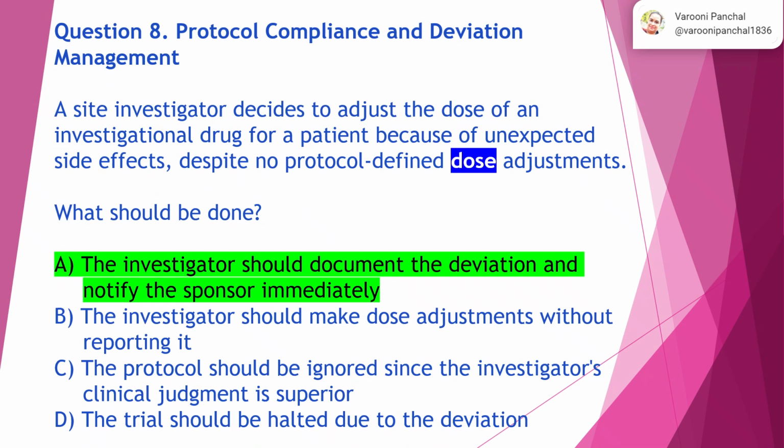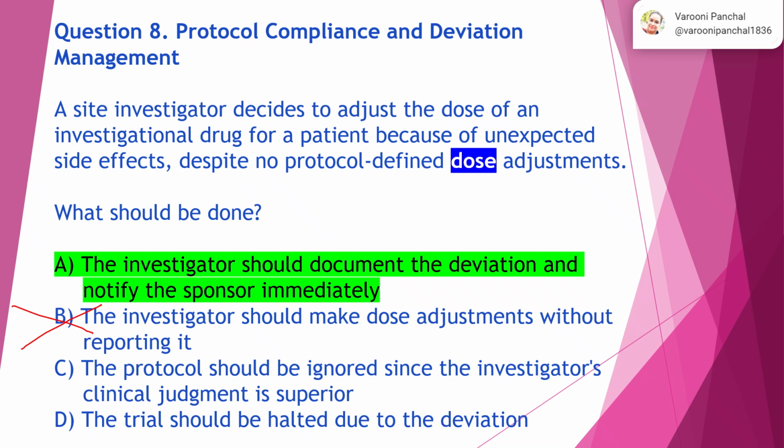Question 8. Protocol compliance and deviation management. A site investigator decides to adjust the dose of an investigational drug for a patient because of unexpected side effects, despite no protocol-defined dose adjustments. What should be done? Option B, the investigator should make dose adjustments without reporting it. No, just because some side effects have occurred, you cannot make changes in the dose. Whatever dose has been decided for that specific patient, only that should be given.